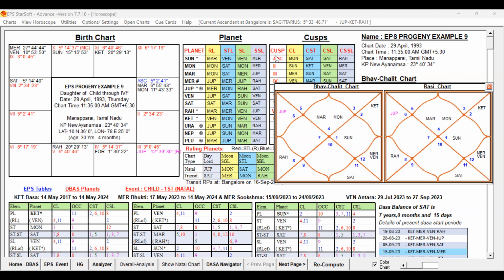Now let us have a look at the birth chart and do a general study on the 5th house. The lagna is falling in Cancer. The 5th cusp is falling in the sign of Scorpio. The 5th house is occupied by Rahu. If Rahu is the occupant of the 5th house and has good signification in CST and CSL, it is going to be very good. Otherwise, if it has unfavorable houses to the 5th house, it is going to cause obstacles.